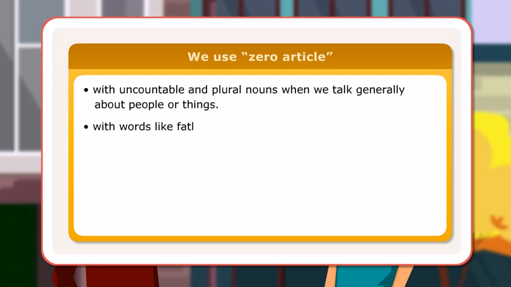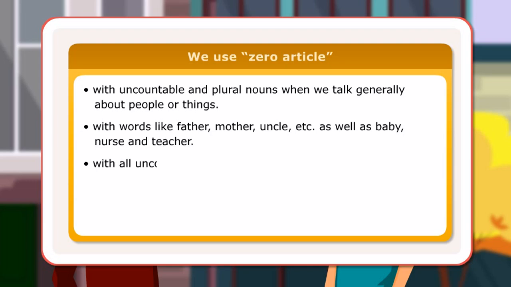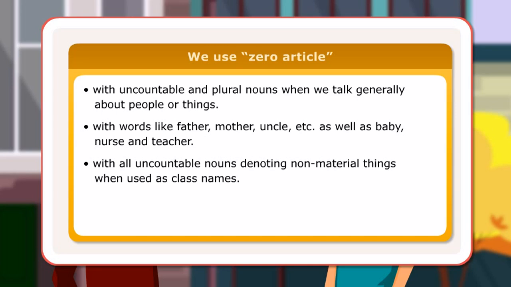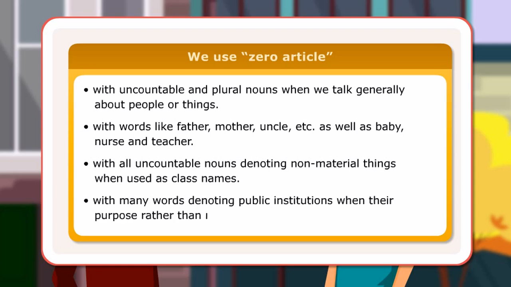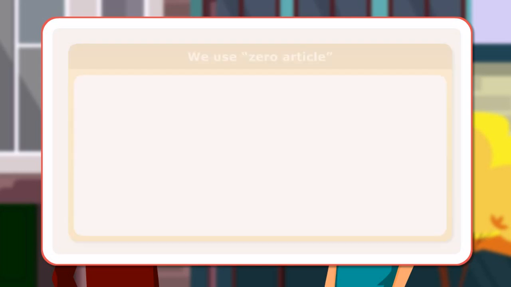With words like father, mother, uncle, etc., as well as baby, nurse and teacher. With all uncountable nouns denoting non-material things, when used as class names. With many words denoting public institutions, when their purpose rather than the mere building or place is thought of.